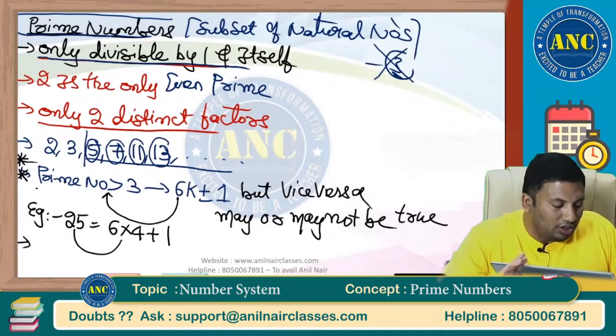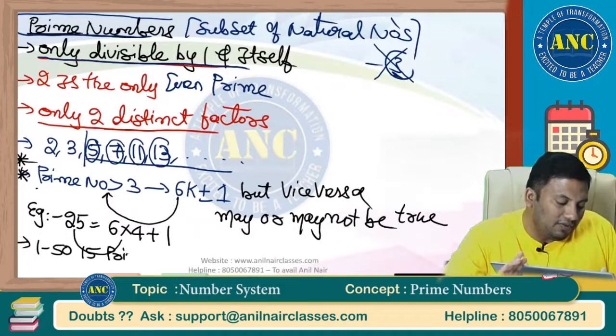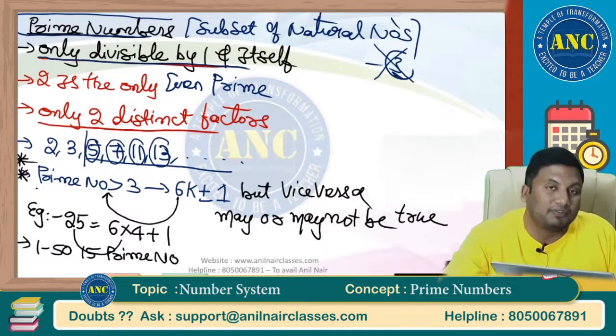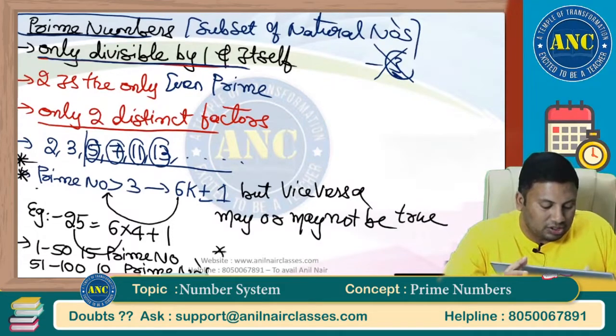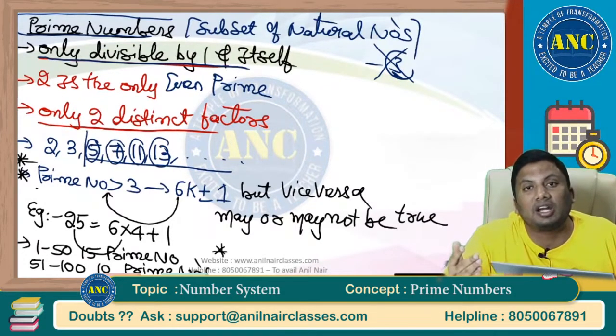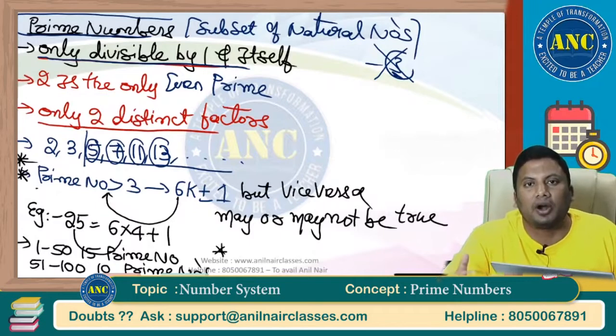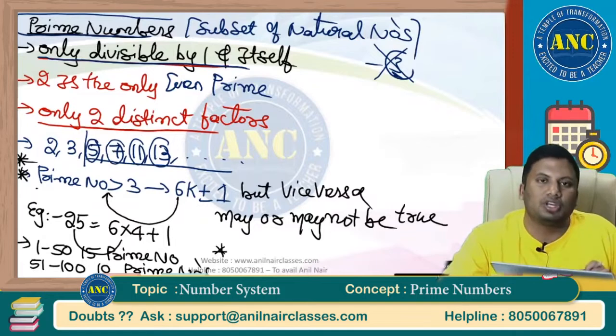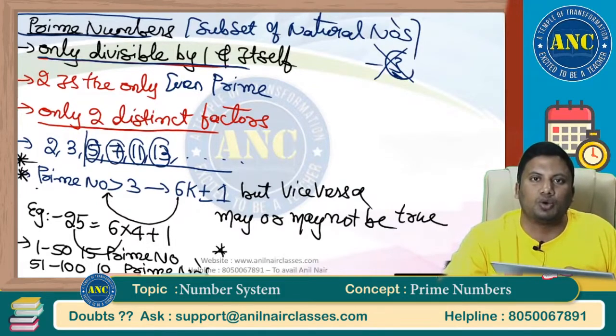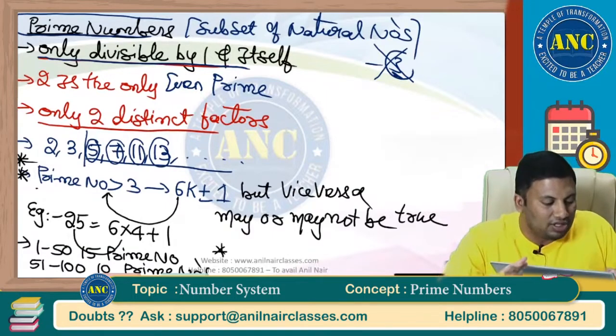Next one, 1 to 50, there are 15 prime numbers. This is used when asked in how many ways can you write a number as a product of 2 co-prime numbers. This concept is used. 51 to 100, there are 10 prime numbers. This concept is used to find in how many ways 100 factorial can be written as a product of 2 co-primes in an unordered pair or an ordered pair. If you know this last line directly, you will say the answer as 2 power 25. Unordered, you will take half of 2 power 25. This concept,